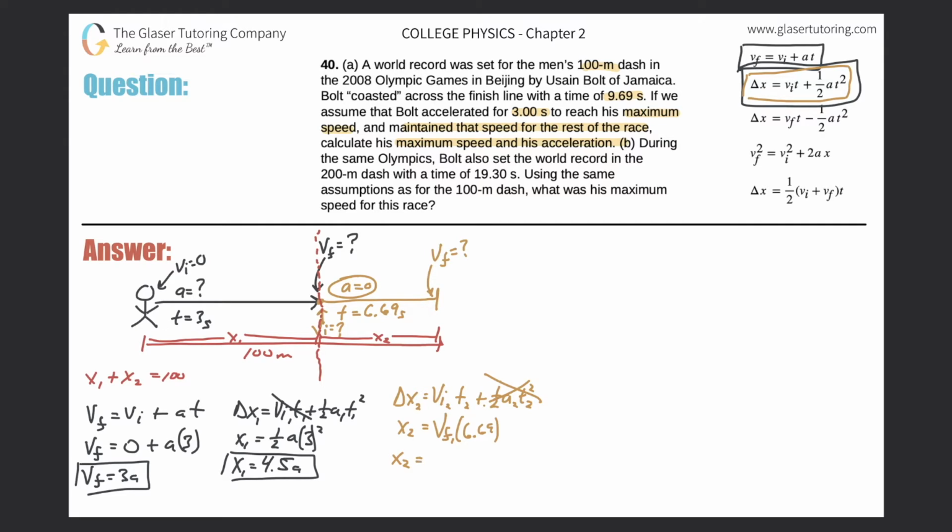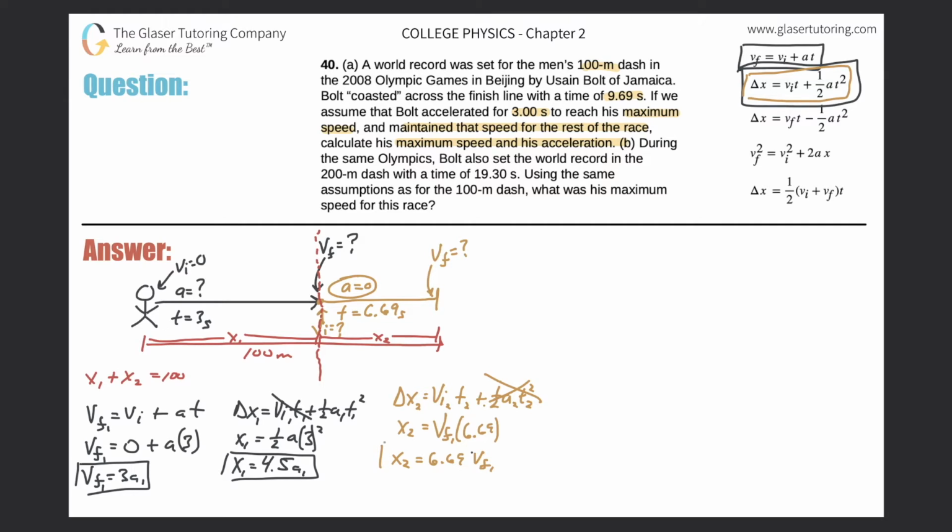So we got x2 is equal to the final velocity of the first frame. Actually, I'm going to reorganize it: 6.69 times the final velocity of the first frame. Now, do you have this variable any other place in your other equations? We do. I just didn't mark it as a little 1, but I did this formula for the first frame, so I can put up my little 1 down there. And this is really A1 as well. Let me mark them all 1s.